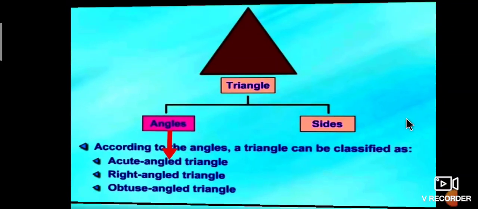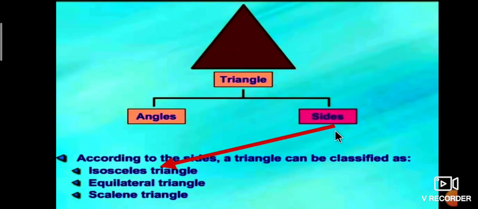Next is the basis of sides. According to the sides, triangles can be classified as isosceles triangle, equilateral triangle and scalene triangle. So triangles are classified on the basis of angles and sides. Now, on the basis of angles,